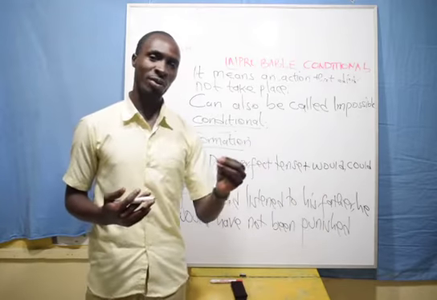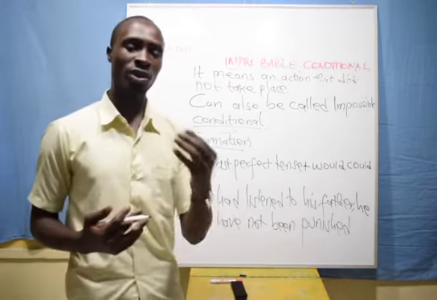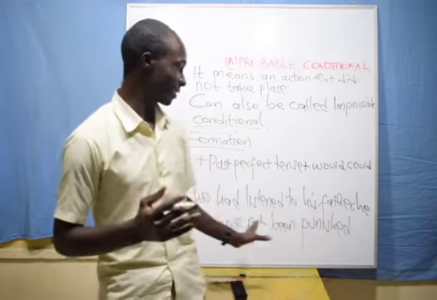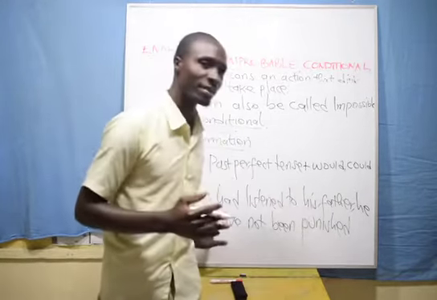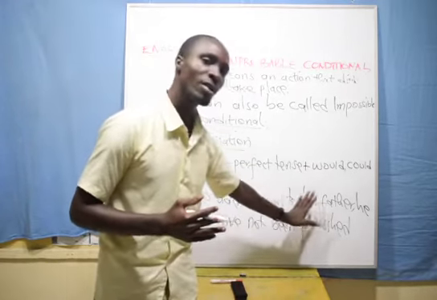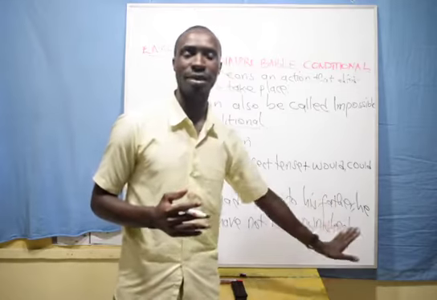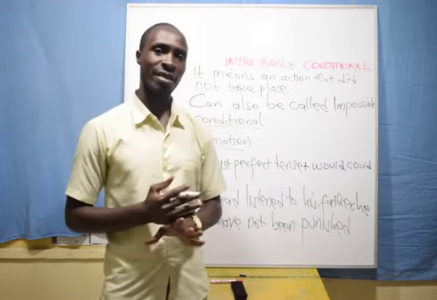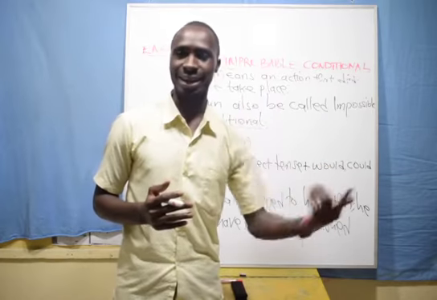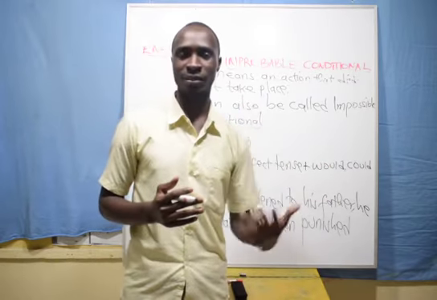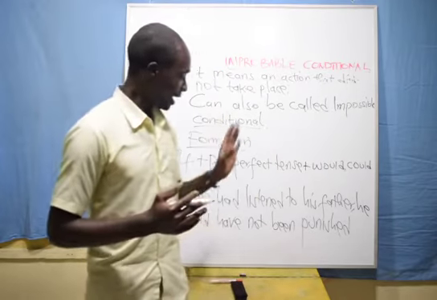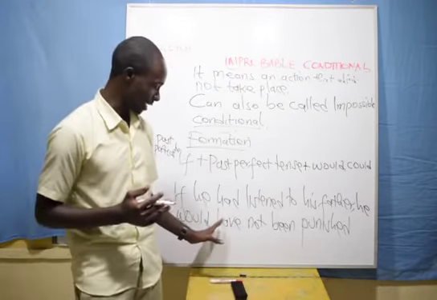So remember, when you are giving the definition of what we call a conditional sentence, an action must happen in the first part. Remember, I call this first part a clause. An action must happen for the other action to take place. It is important to do more practice on such, because failure to do so, it will be more tricky and it will get even worse when you are constructing sentences. Let me refer to this again.